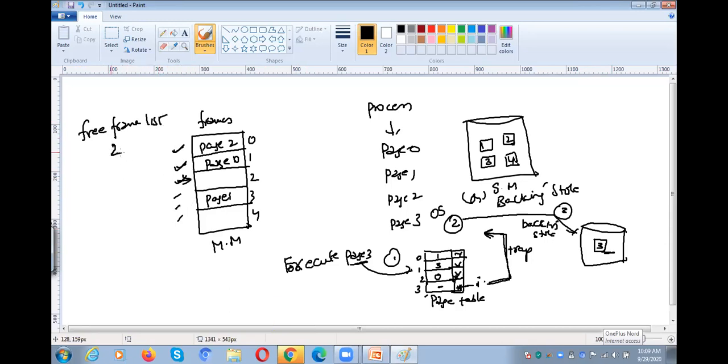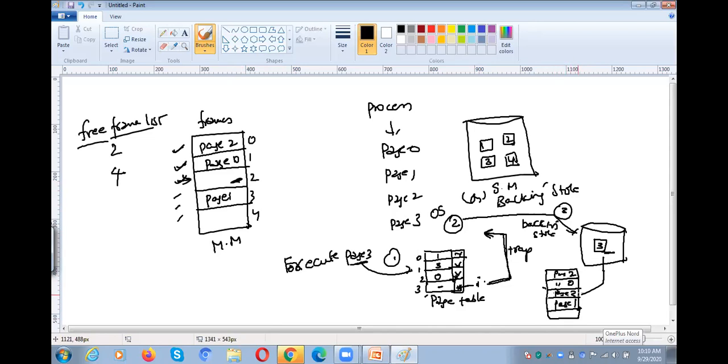What are the free frames available? 2, 4. So the operating system immediately checks the free frame list. Okay, 2 free frames are available, so you can keep this particular information in the main memory free frame. Already page 2 is here and page 0 is here. Now this frame is free, so that you can keep page 3 here.